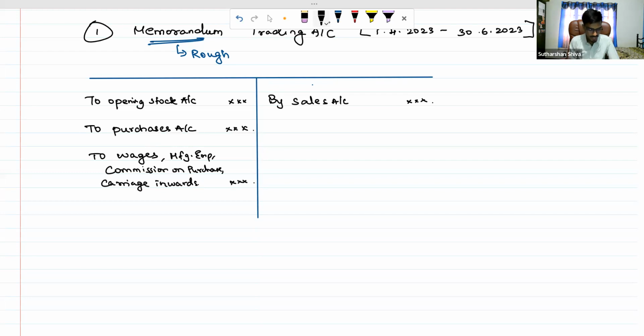Then we will compute the gross profit directly based on last year's turnover, which we will get from the previous year's trading account.